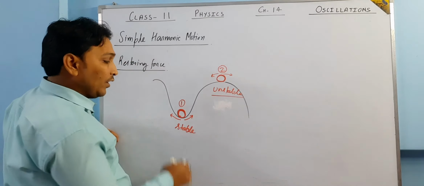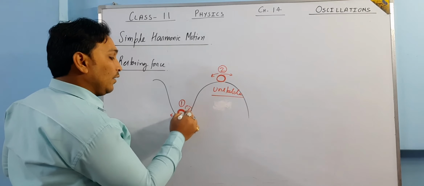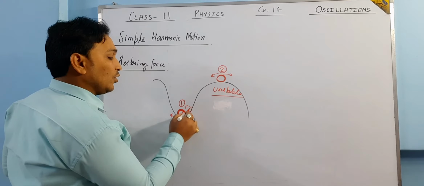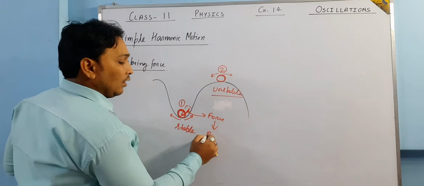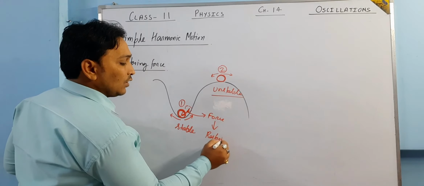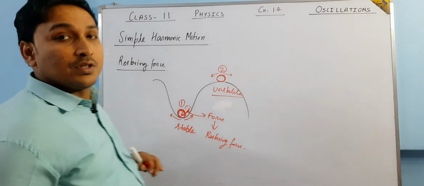For stable equilibrium, when you slide this ball toward this side, it will experience a force towards its mean position. So this force is called restoring force.